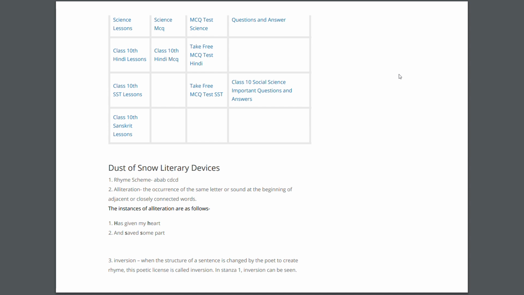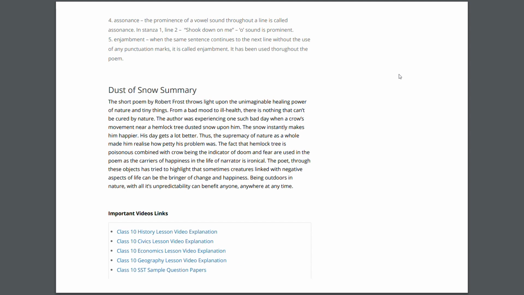Inversion means when the structure of a sentence is changed by the poet to create rhyme. This poetic license is called inversion. In stanza 1, inversion can be seen. Next is assonance. The prominence of vowel sound throughout a line is called assonance. In the second line, "shook down on me", the O sound is prominent.